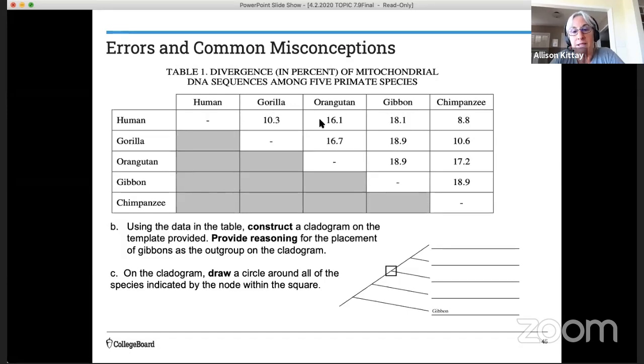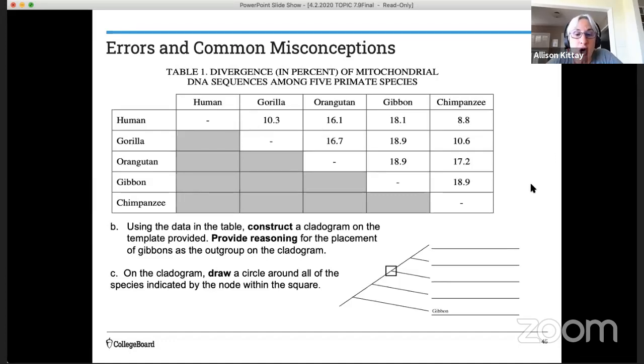The orangutan has 16.1, which is the next greatest difference from humans. The gorilla at 10.3% would be the next, and the one that has the fewest differences, 8.8% from the human, is the chimp.